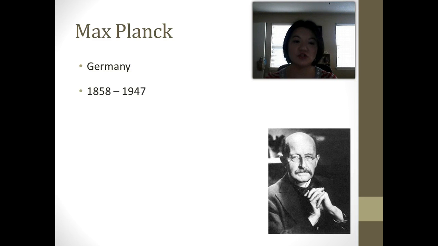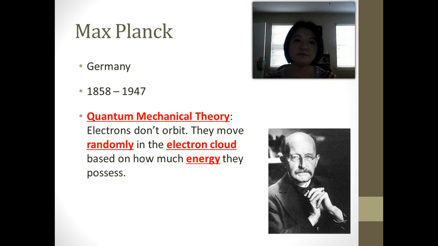All right. Second person that was very important was Max Planck. Max Planck was a German scientist, and he came up with what's called the quantum mechanical theory. He said that electrons don't orbit. Electrons don't go in circles, okay? They actually move really randomly in what's called an electron cloud, and where they are depends on how much energy they have. Well, who's right? We now consider Max Planck to be more right, okay?